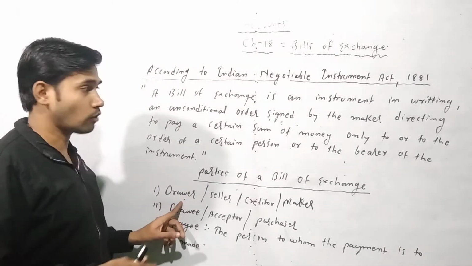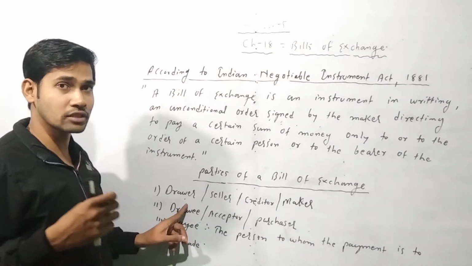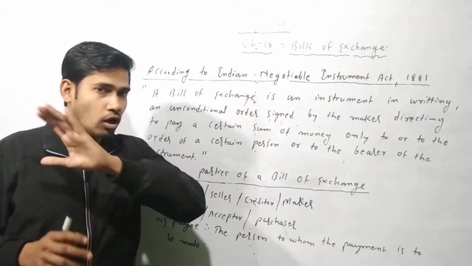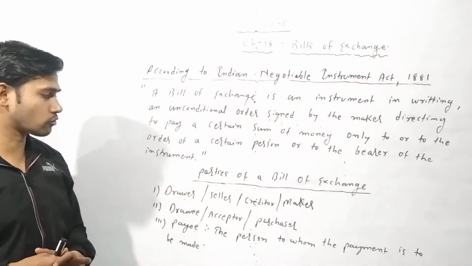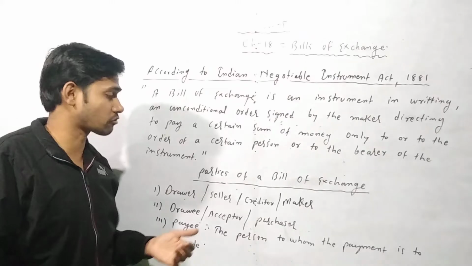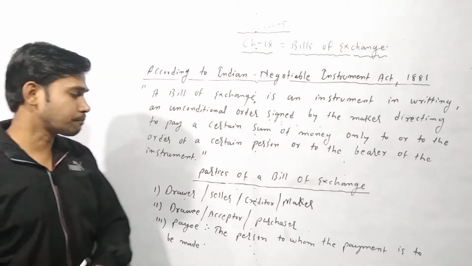First we have to understand the parties. The first person is the drawer, also known as seller, creditor and maker. These are all names for the seller. The second is the drawee, also known as acceptor and purchaser. The last is the payee.